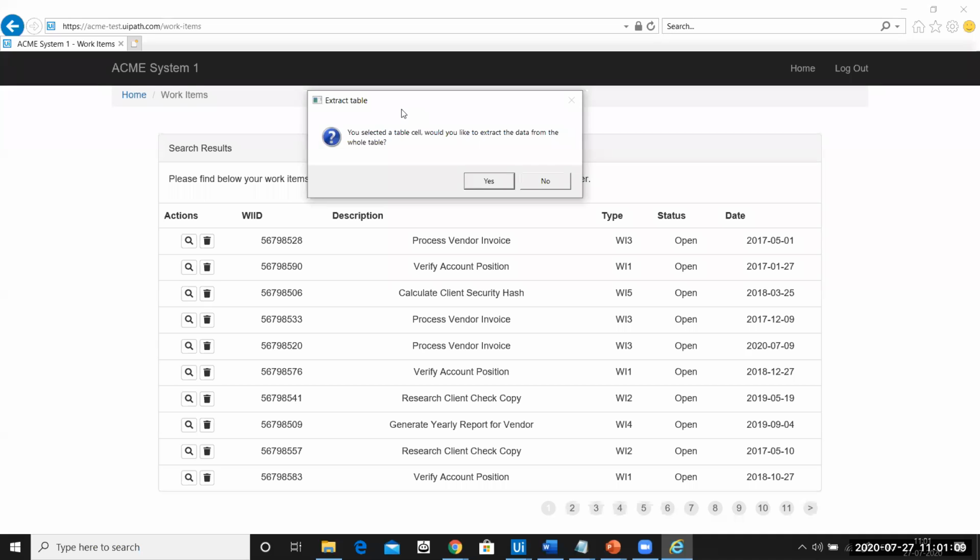You can see how smart UiPath data scraping is. It can distinguish whether the data you want to scrape is tabular data, a row-column data, or only columnar data as we did on the Amazon page. It says it looks like you're trying to scrape a table. Do you want to scrape the entire table? I'll say,